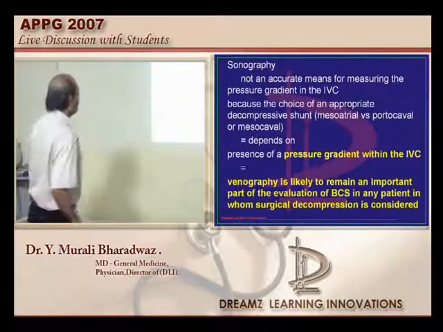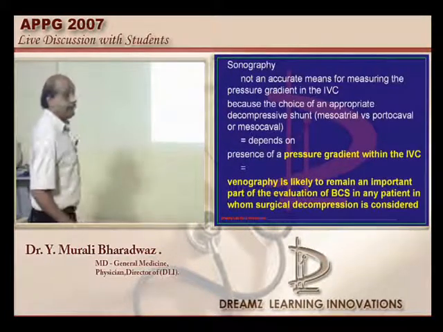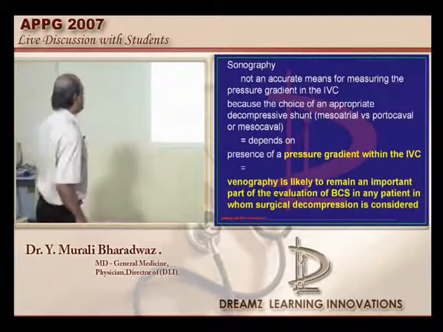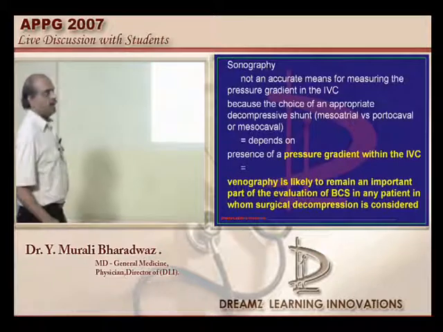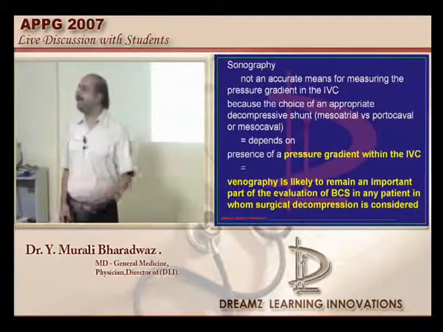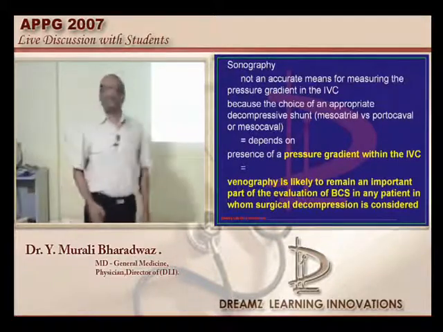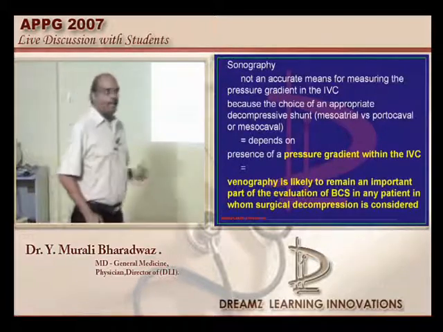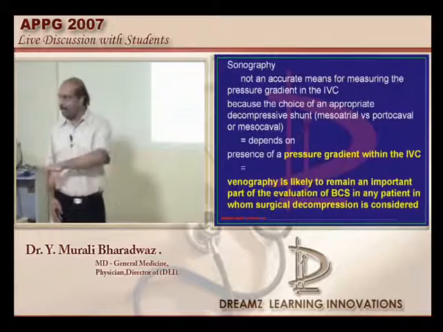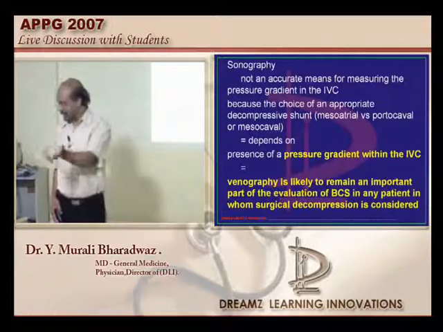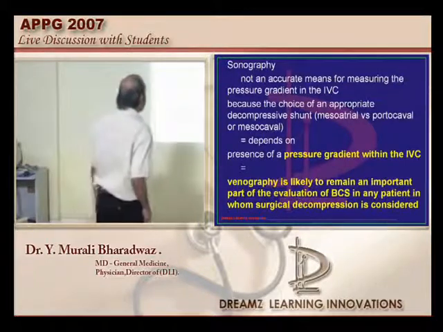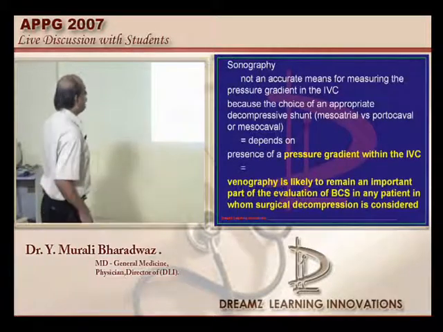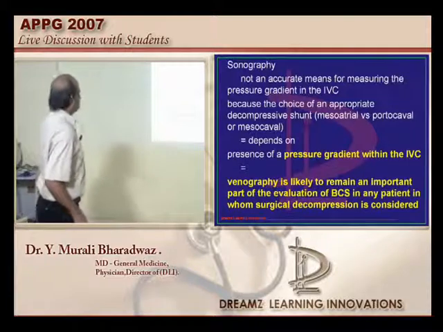Coming to the sonography, it can measure, but the main limitation of the sonography is it cannot measure the pressure gradient in the IVC. Why do we need to measure the pressure gradient in the IVC in a case of hepatic vein thrombosis, doctor? That will enable you to take a decision. Shall I create a post-caval shunt between the portal vein and the inferior vena cava, or shall I create a mesoatrial shunt? That is what you can decide based upon calculation of the pressure gradient, is what needs to be remembered.